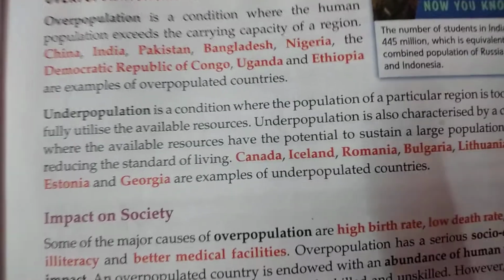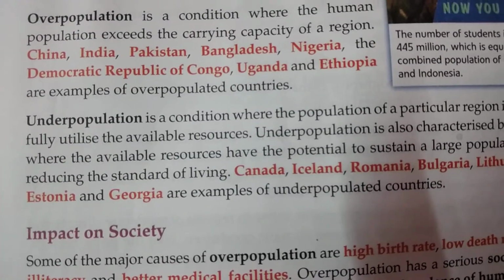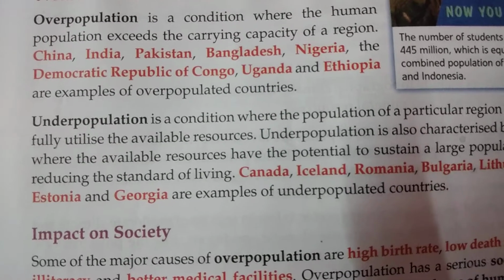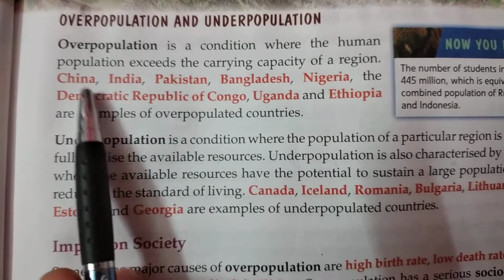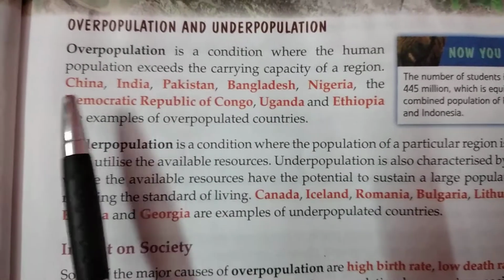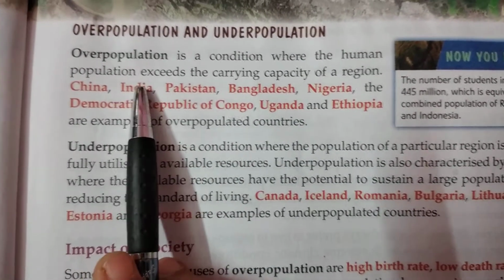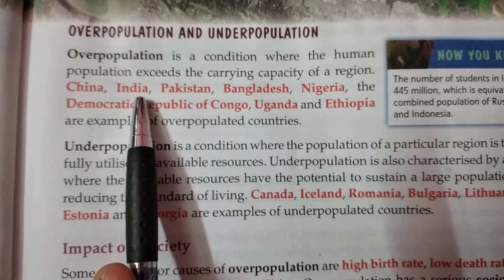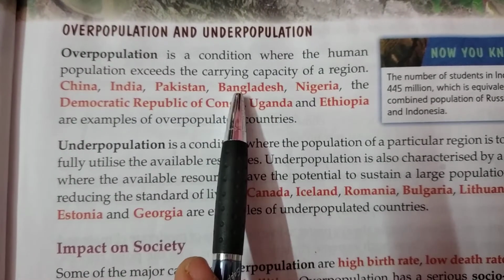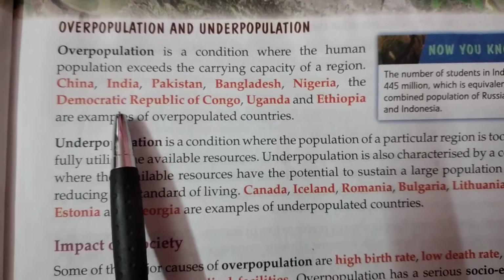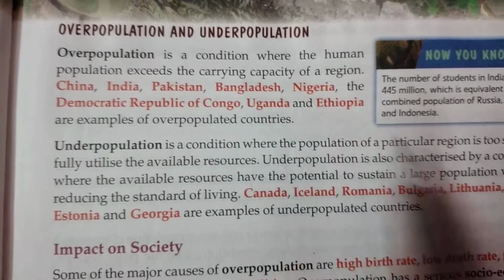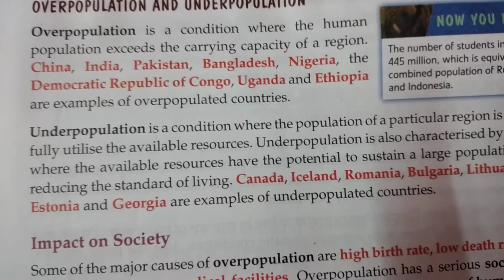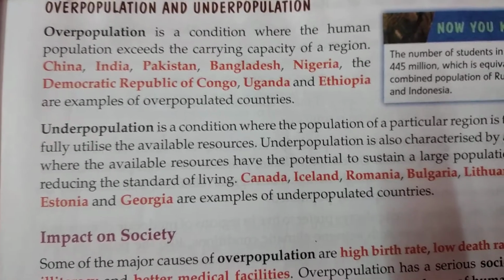So now let us see the examples of the countries which are categorized as overpopulated countries. Obviously it is China, world's largest populated country, followed by our country in the second position, then Pakistan, Bangladesh, Nigeria, Democratic Republic of Congo, Uganda and Ethiopia. So these are the examples of some of the overpopulated countries.